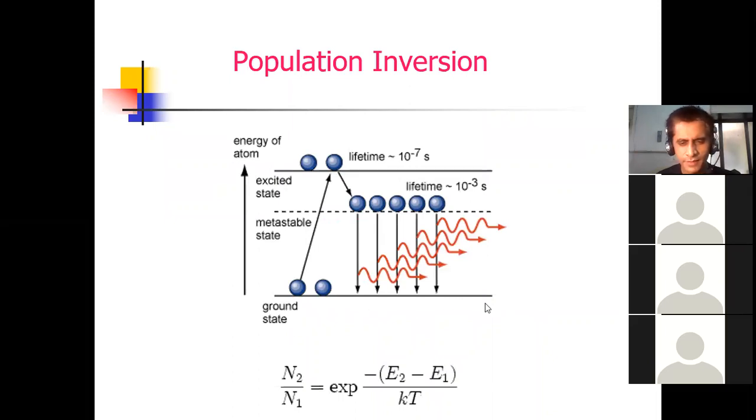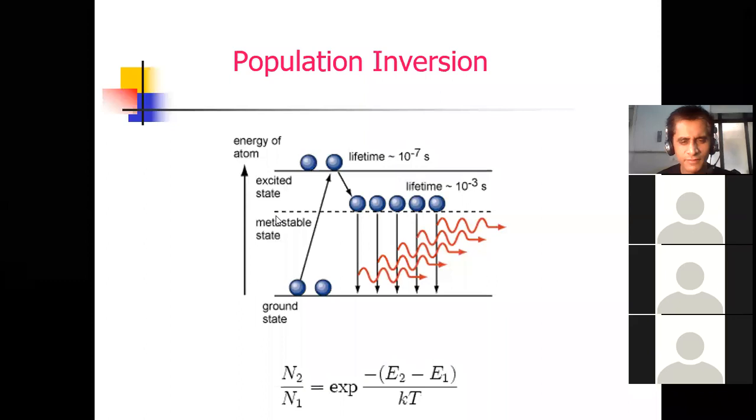See, the ground state, suppose E1. This is your excited state, and there is one small layer, a small state just below the excited state, and that is known as the metastable state. In exam, we will ask what is the meaning of metastable state?